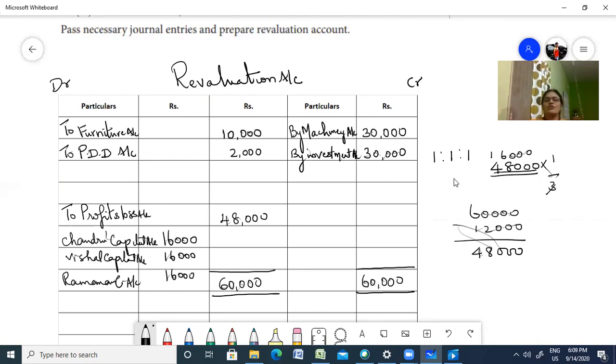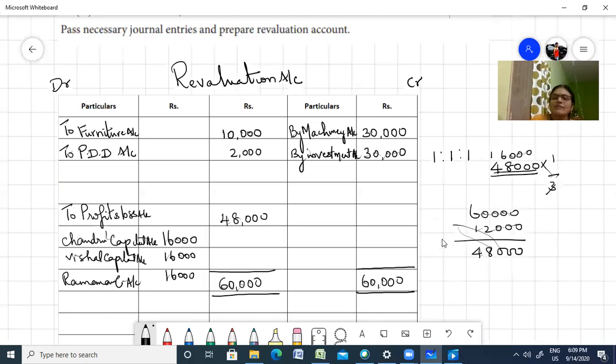Only thing you have to do is pass your journal entries. Passing journal entries is not at all very difficult here. Revaluation account debit to furniture and to provision for doubtful debts. Revaluation account debit to profit and loss, that is Chandru's capital, Vishal's capital and Ramanan's capital. That's it. So that's why you pass the ledger first. So the journal entry will be very easy.